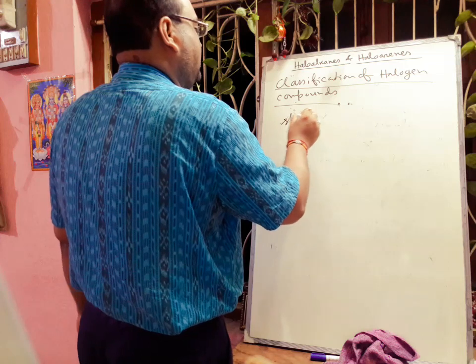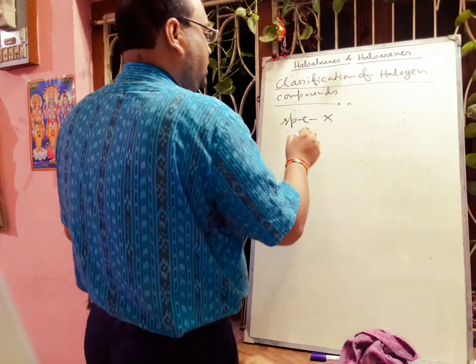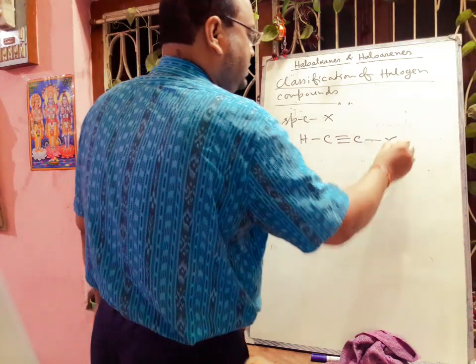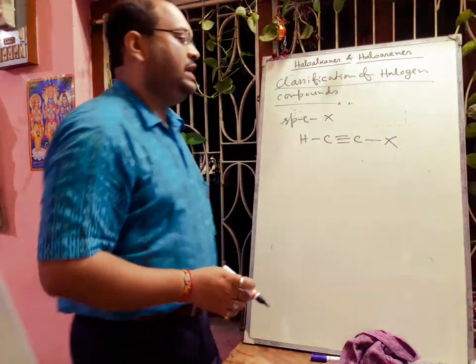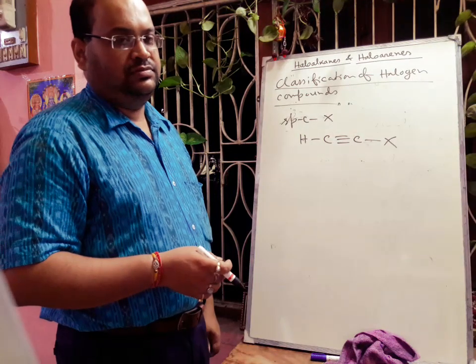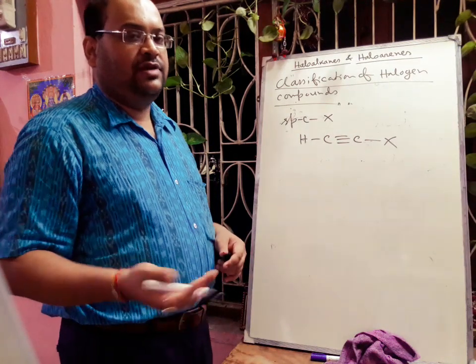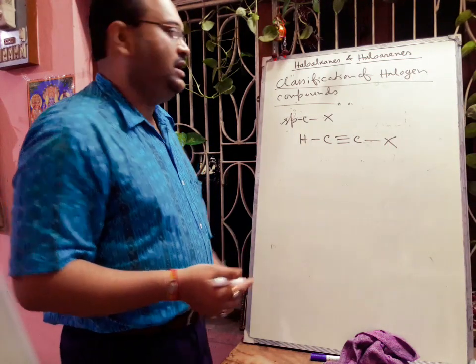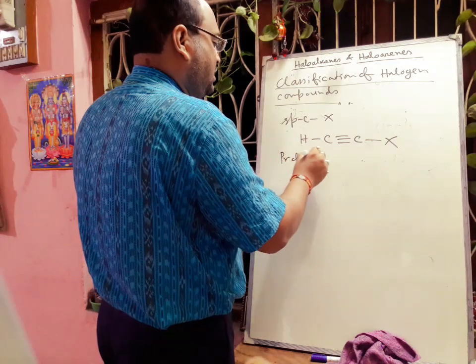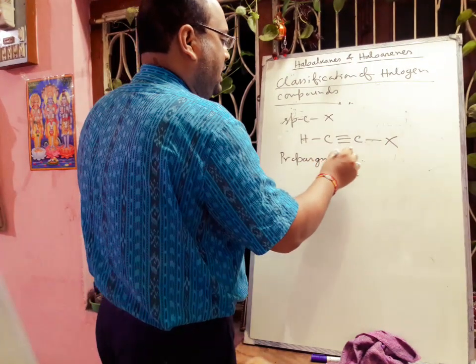If we think about HC triple bond C-X, here the halogen atom is attached to the carbon-carbon triple bond, and another type of alkyl halide may be propargyl halides.